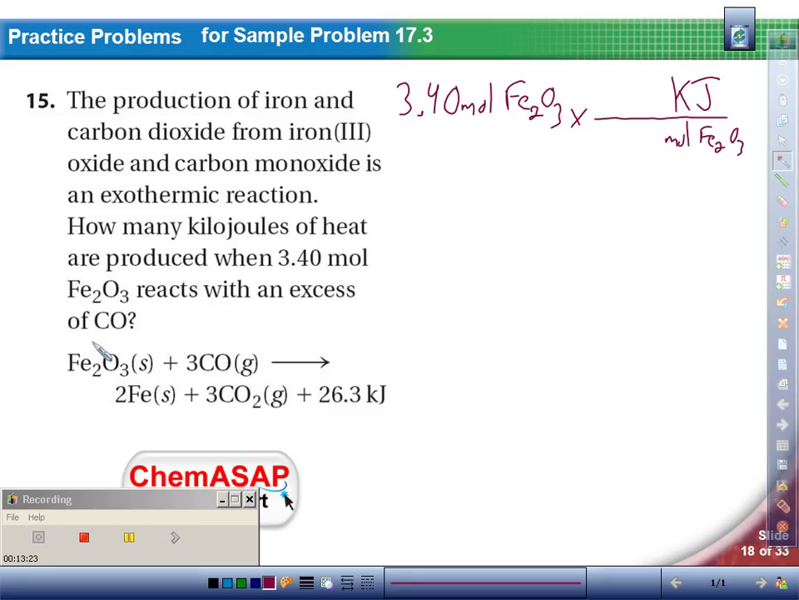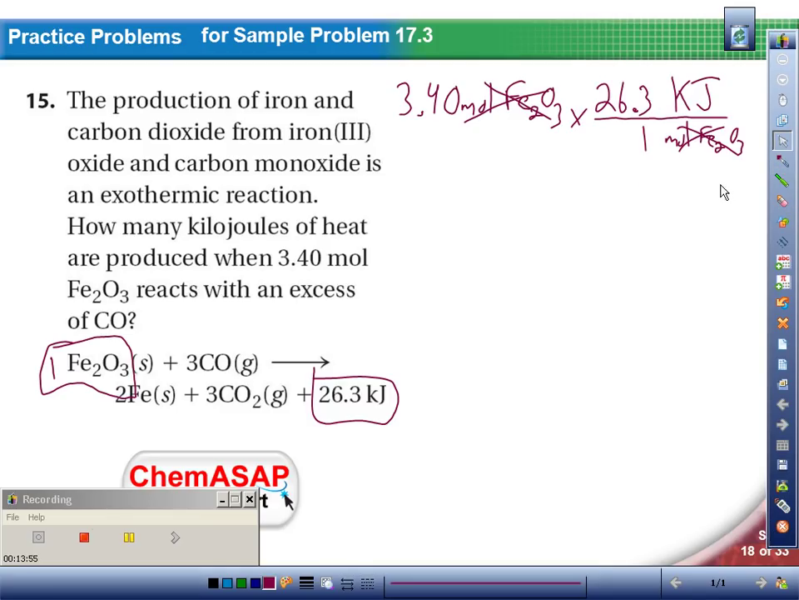Well, my equation does that. So here's my Fe2O3. There's no number in front, so that means it's 1. So if I have 1 mole of Fe2O3, I get 26.3 kilojoules. I see my like units here, so I'm going to cross those off. I'm left with units of kilojoules. The question asks how many kilojoules, so I'm done. I multiply that, and that's my answer.